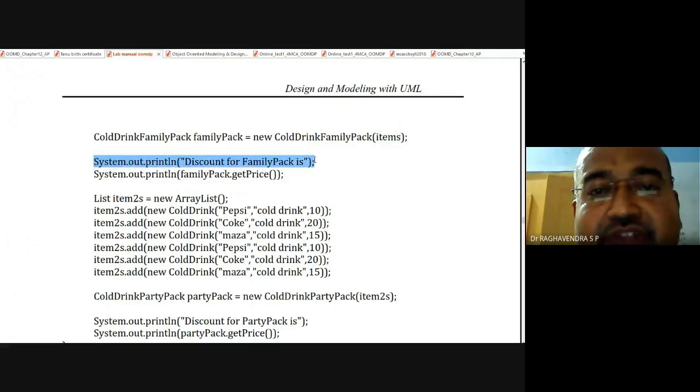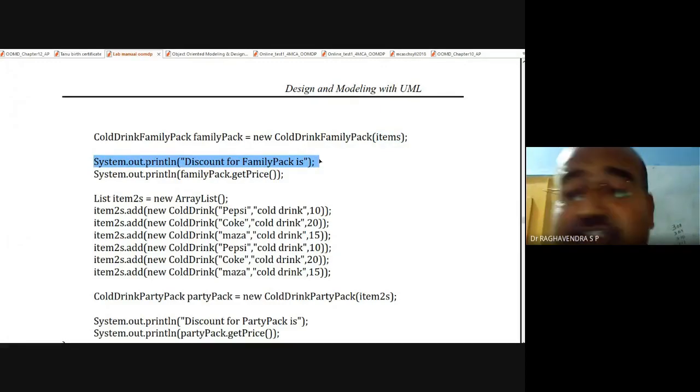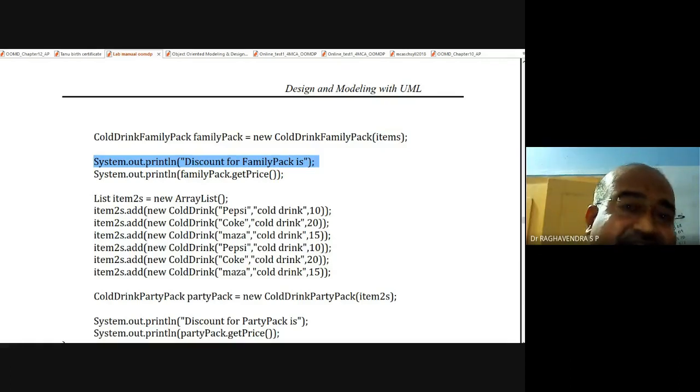System.out.println. Look, now this is a shop owner, a shop. Actually the customer is inside the shop and the customer wants to buy some beverages. Either it may be a party pack or a family pack of cold drinks that has to be purchased. Now the shopkeeper is giving you some discount. He is offering some discount. What kind of discount?